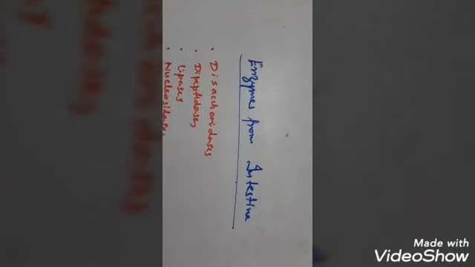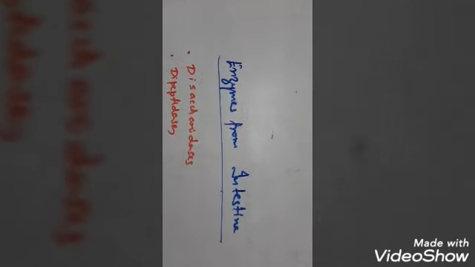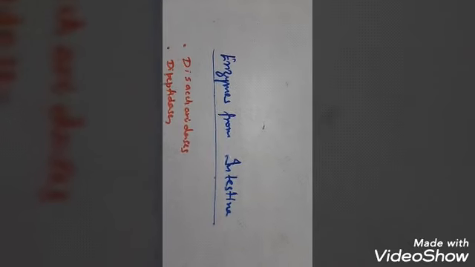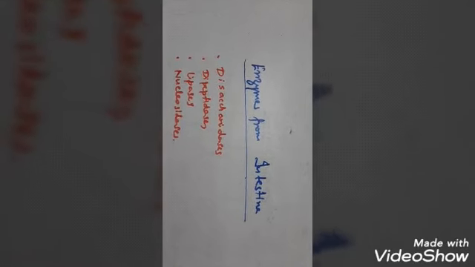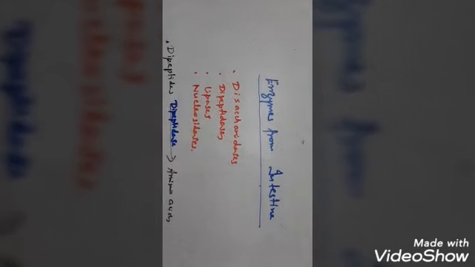So see, digestion of the food occurs by the action of intestinal enzymes. Now you know intestinal enzymes are collectively called succus entericus. There are 4 main enzymes released from the small intestine. First is disaccharidases, next is dipeptidases, third is lipases, and fourth is nucleosidases. Now how do these enzymes work?